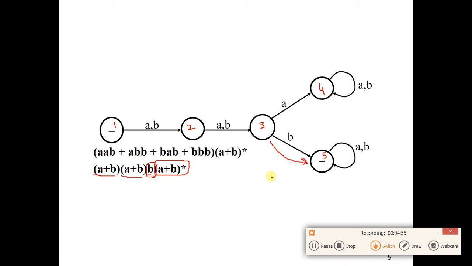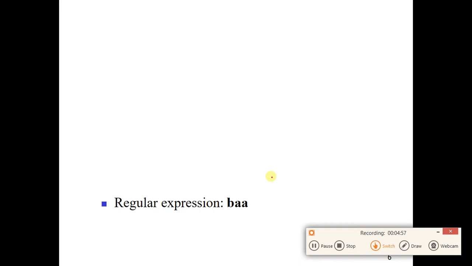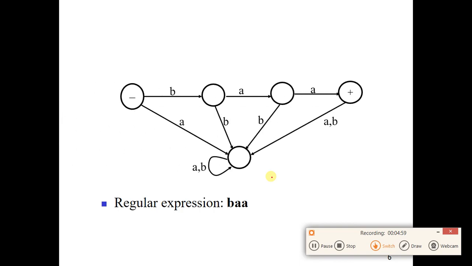So let's see another example. Here you can say this regular automata accepts only one word, that is BAA. This is a regular expression for this. So you define the starting state, read letter B, move to this state, then A and A. So this is the accepting path, that you read the letters in the sequence B, A, A.